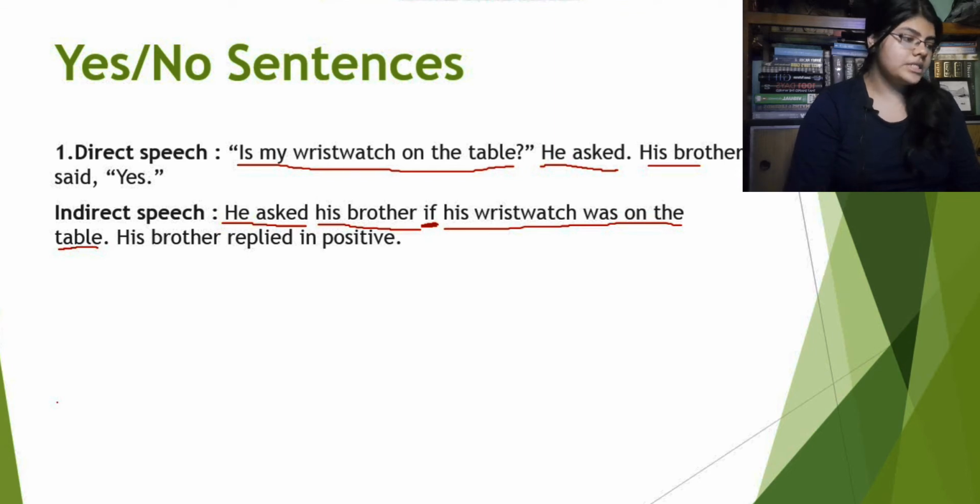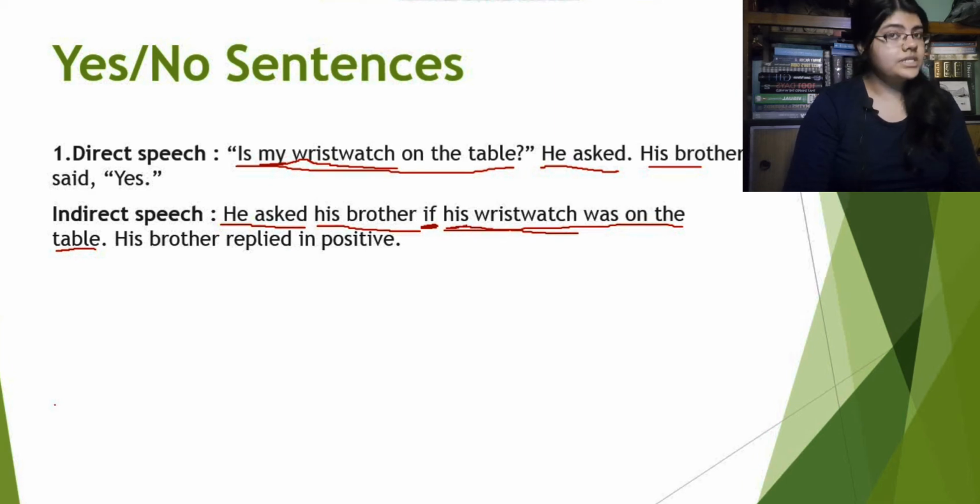How is it happening? See, my will become his. My wristwatch will become his wristwatch because he's asking this question to his brother. On the table will be on the table, obviously, but for the verb portion, is will become was.